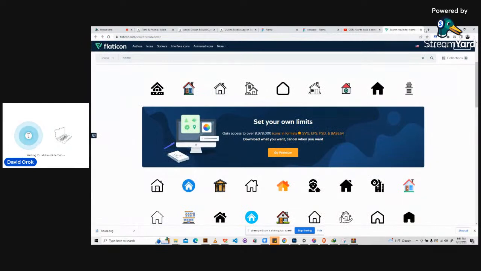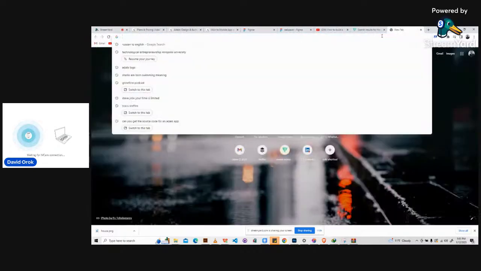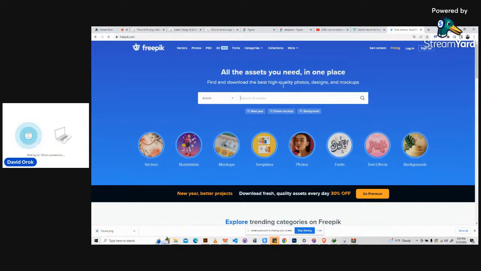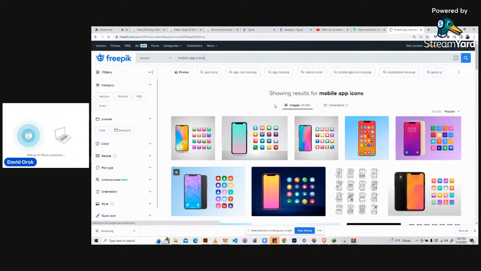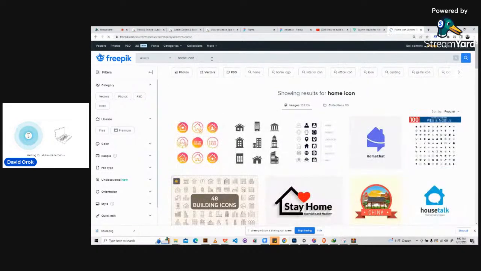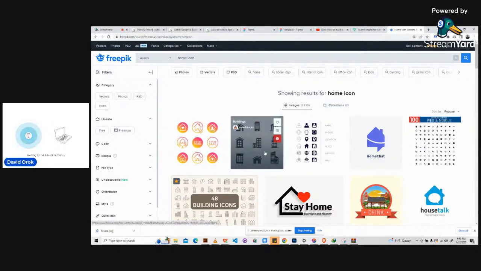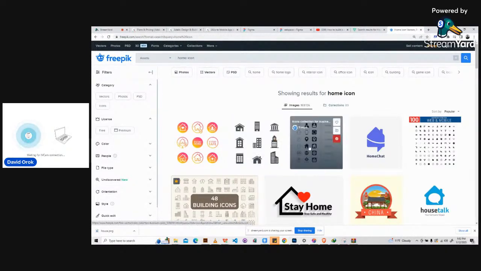And then another option, if you don't like it like that, is to come to Freepik and search for mobile app icons. Okay, so there are lots of them here, right? But this is not what we're looking for. Let's say home icon. If you're familiar with using Adobe Illustrator, you can download your icon from here and then change the color, export it with the size you want, and then just take it to Adalo.